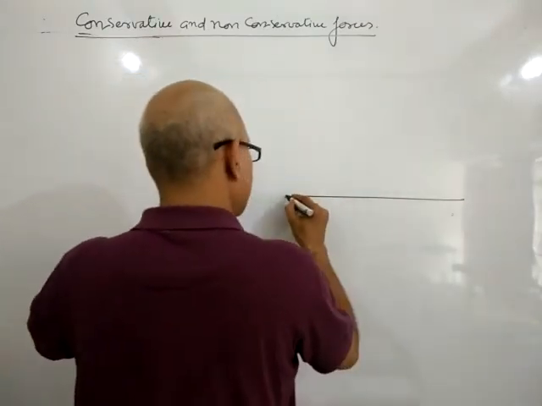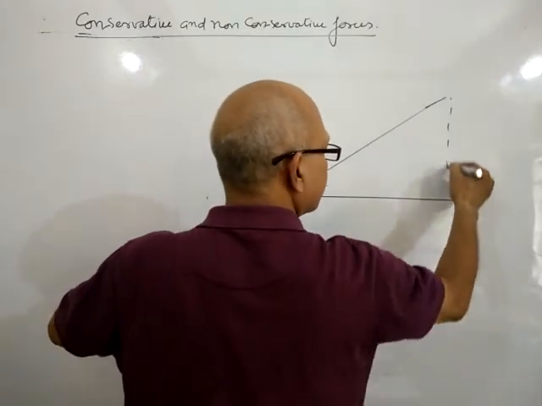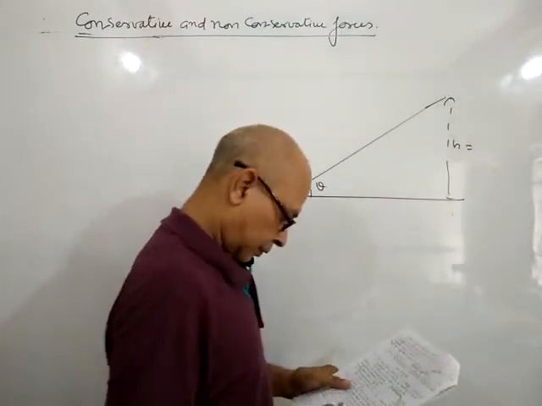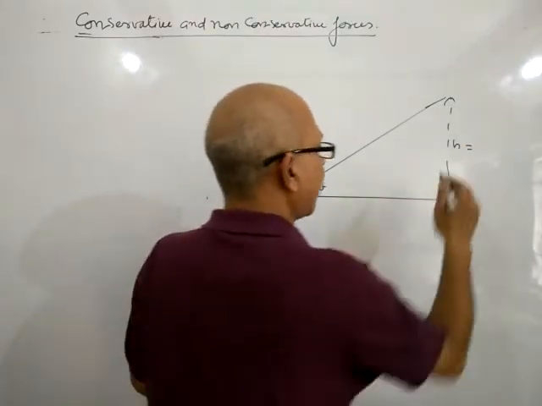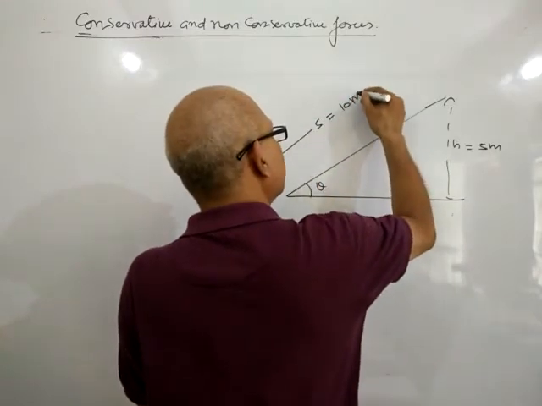According to the question, this is the diagram. It is h and h is given, it is 5 meter. S, that is 10 meter.